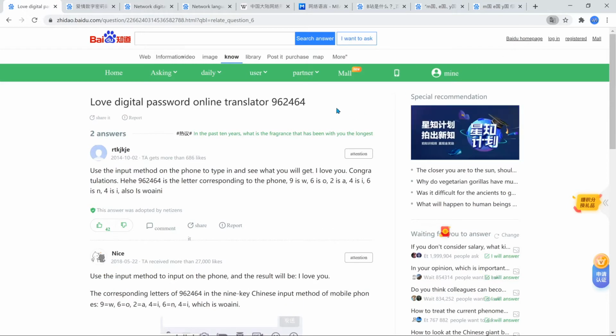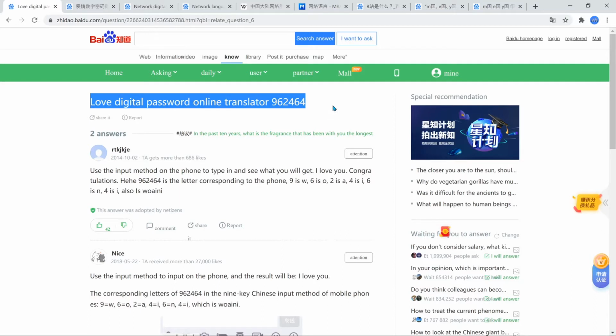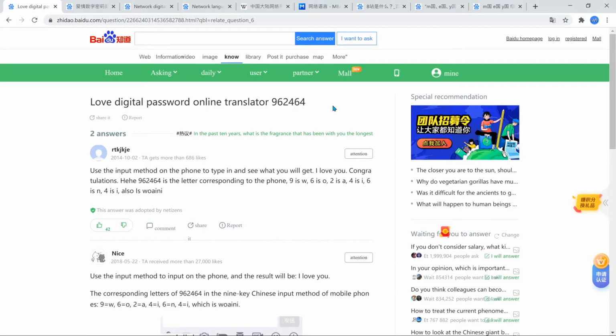And so this is digital language. This is one of the older digital languages. Digital language generally pertains to two things, which will be gaming and general casual texting, and generally love.